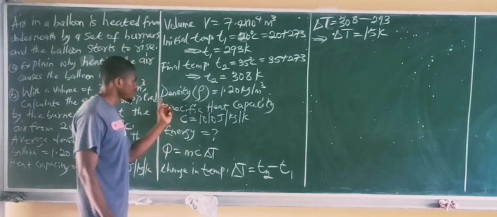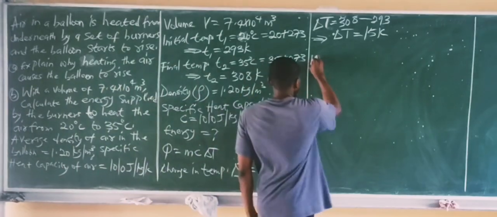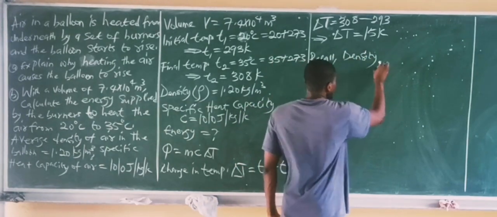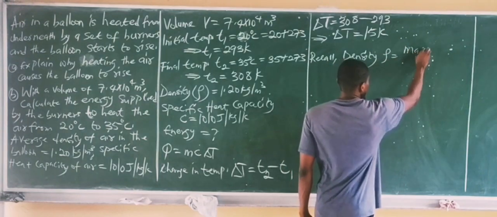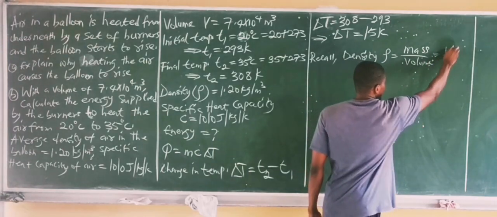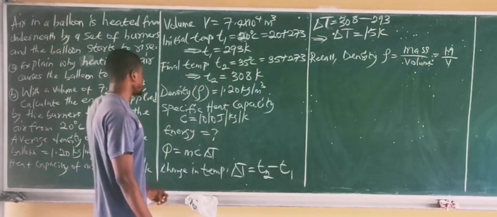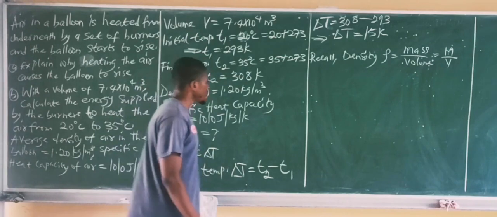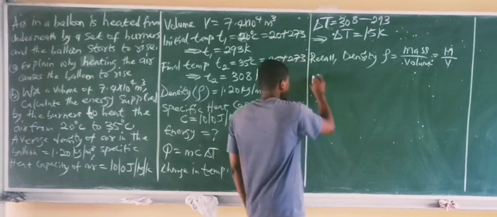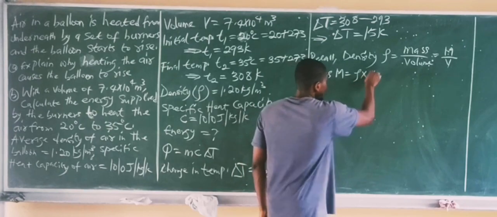Now recall that we are given the density of air. Density of air was given to us as 1.20. So recall that density, which is rho, is actually mass over volume. We are given the volume from the question. Volume was given to us as 7.4 by 10 to the power 4. So all we need to do now is to make the mass the subject of the formula. If we make mass the subject of the formula, the mass of air is simply density times volume.